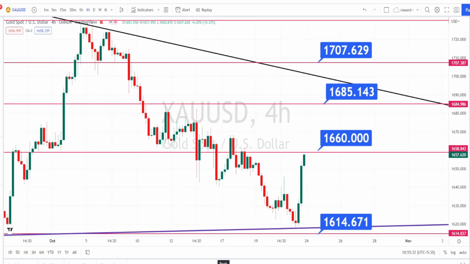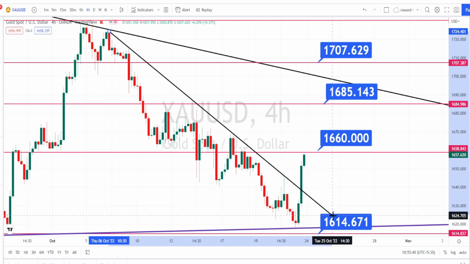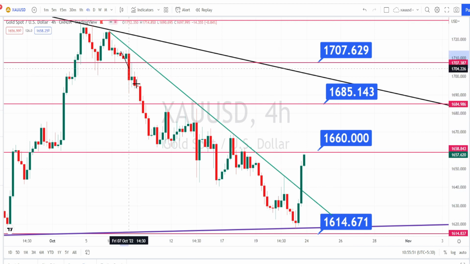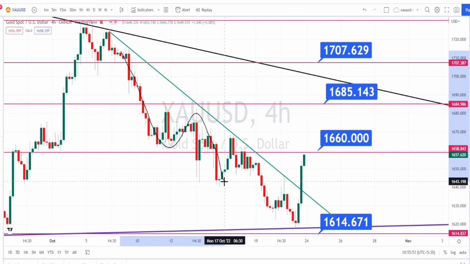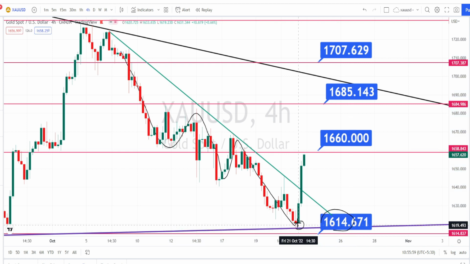When we look at the price action in 4 hours time frame, I'm again going to draw a resistance line or a trend line to understand the current trend of the price action for 4 hours time frame. So based on this trend line, it is very clear that the current price action has taken support around the support level of 1614 and has given a breakout on the bullish side, breaking this previous resistance line.